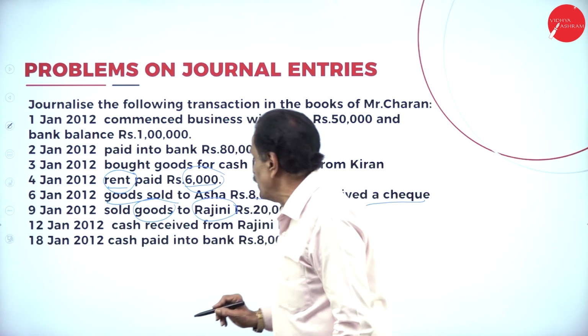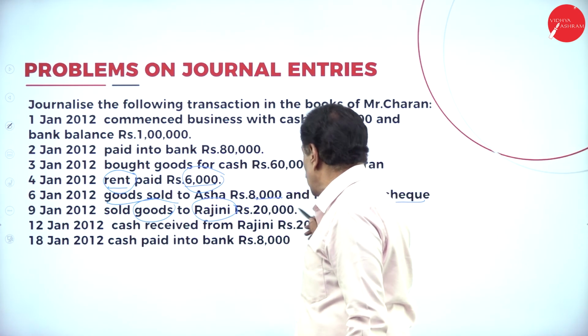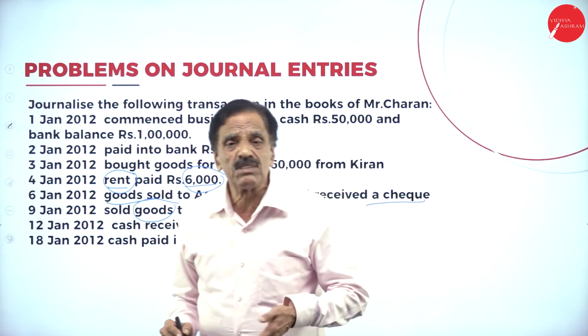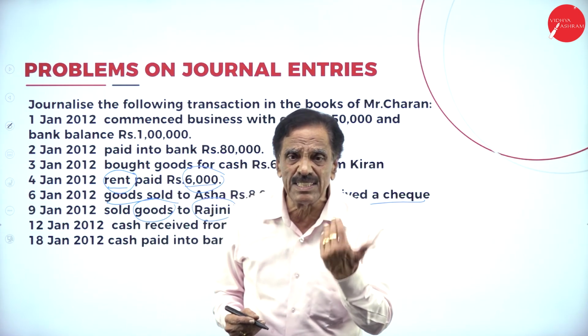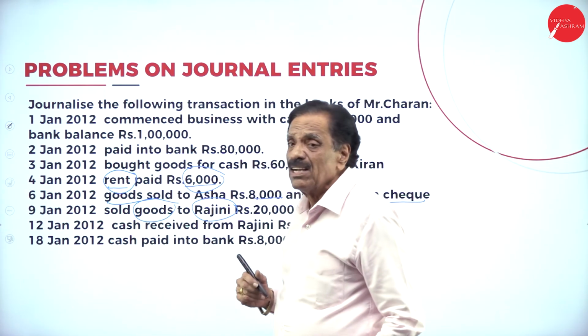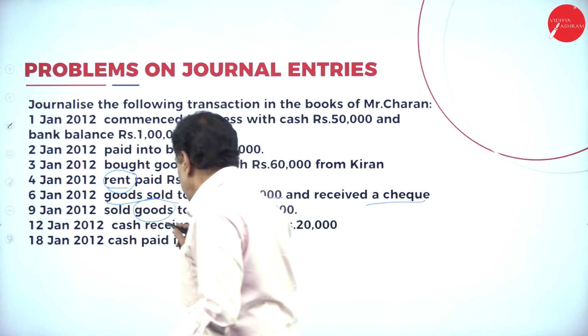Then on the 12th, cash received from Rajani rupees 20,000. Now we receive the cash from Rajani. What is coming in? Cash is coming in. From whom? Rajani. So what is coming in? Cash.